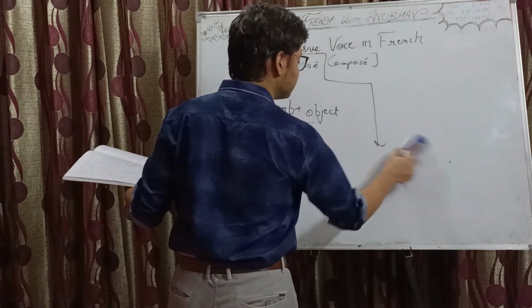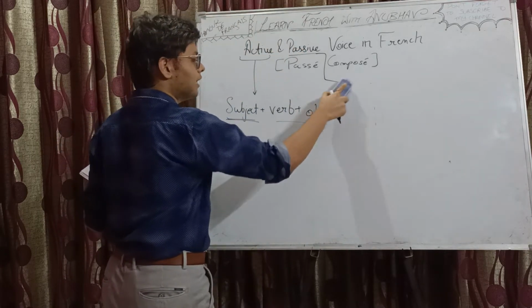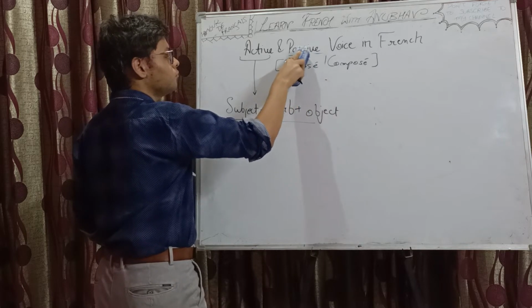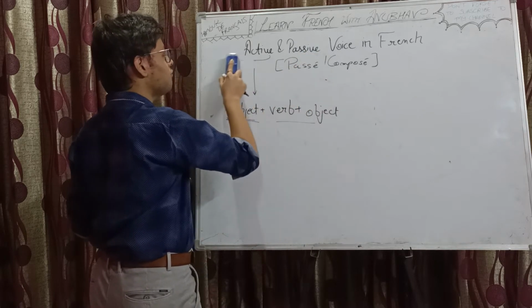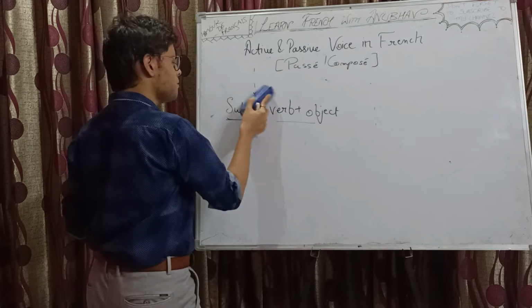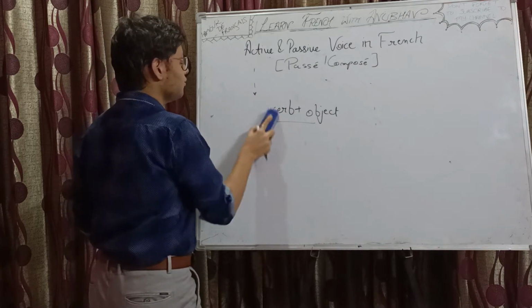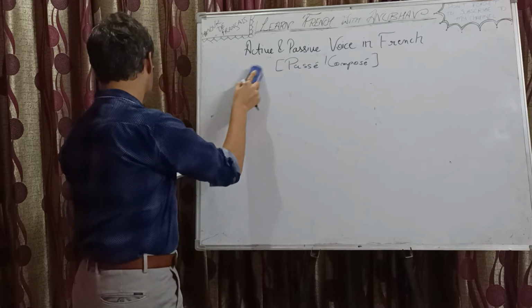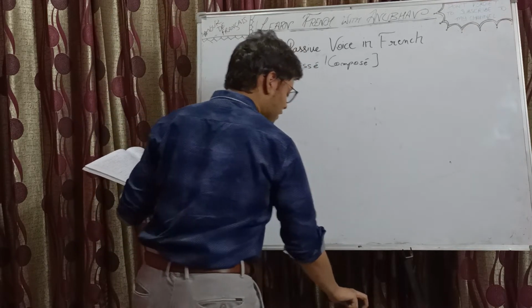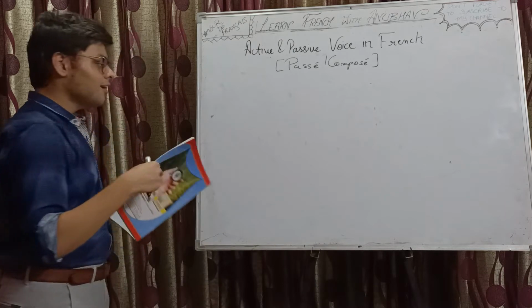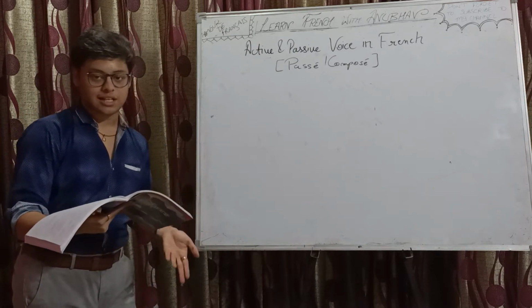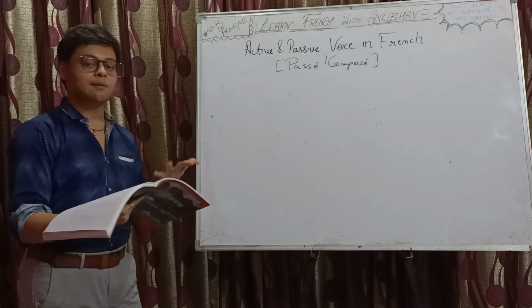So active voice is like the normal sentence which we say. We can't even call it affirmative because passive voice can also be affirmative. Like, when you are not putting emphasis on the object as such, right? You are directly speaking with the subject.